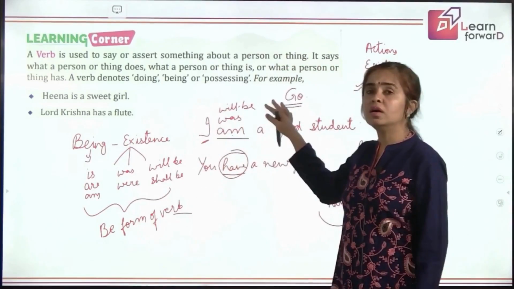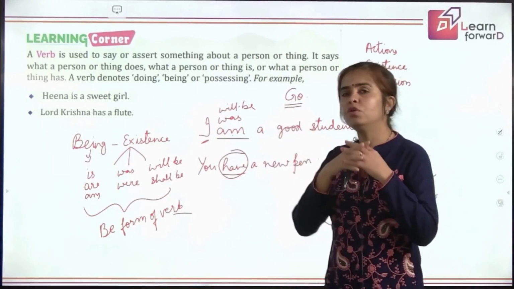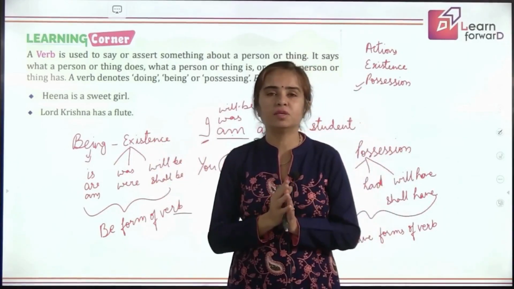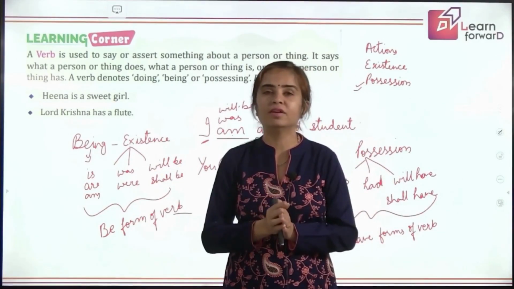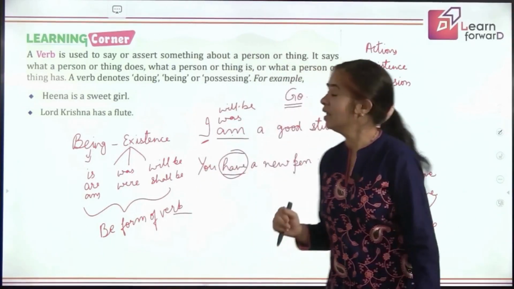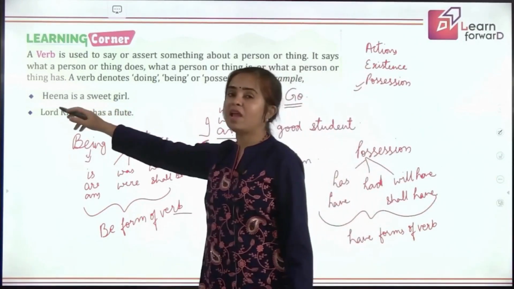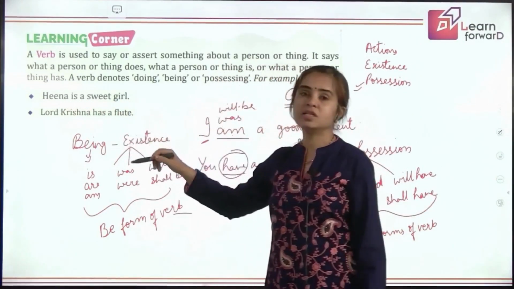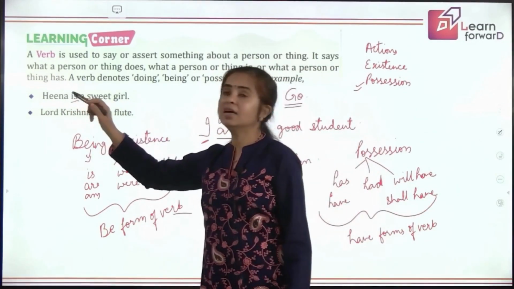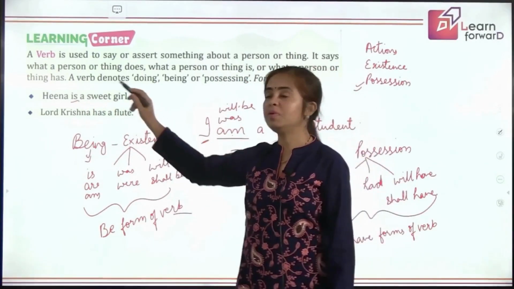So the word verb stands alone to make a sentence, but if you talk about all the other 7 parts of speech, and they come up together without a verb, they cannot frame a complete sentence. Remember that. So verb is that important in a sentence. If we have the sentence, Hina is a sweet girl, what is here? That shows you the state of being. It is the be form of verb.